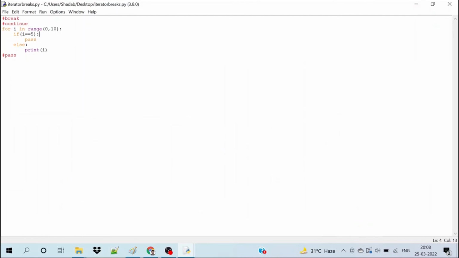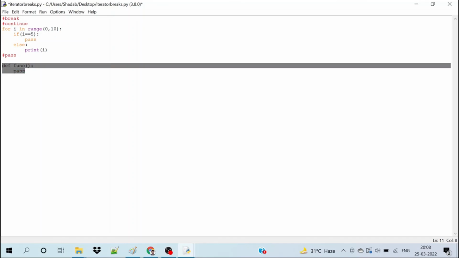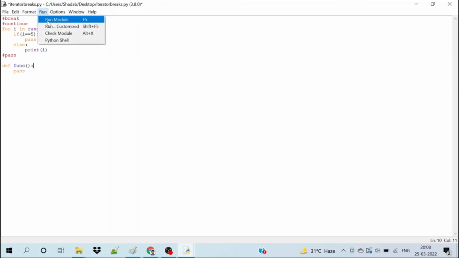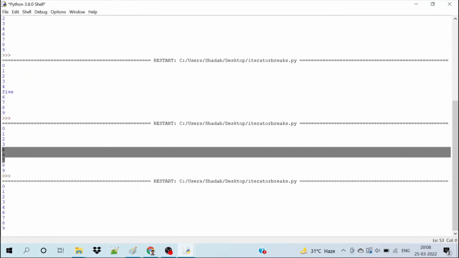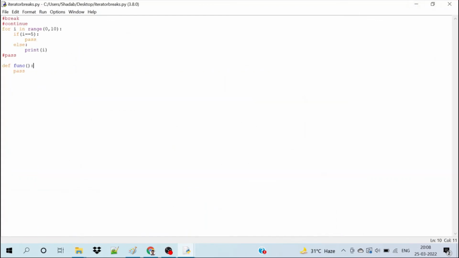Similarly, you can also use the pass keyword when defining a function. Let's say you are just defining a function, then you can write a pass keyword, and if you do not write it, then it will give an error. Let's save it, and now we don't receive any error, but if we miss this, then we will receive an error.